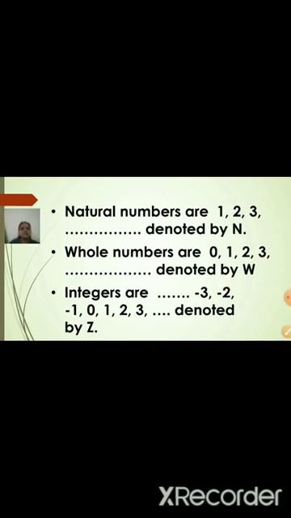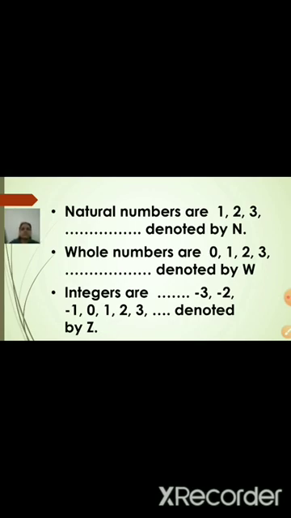The dots here mean infinitely many numbers: infinite negative numbers, infinite positive numbers, plus 0. The whole group becomes integers and we denote it by capital Z. So natural numbers start from 1, 2, 3. If you add 0, it becomes whole numbers, and then if you add the negative numbers, it becomes integers.